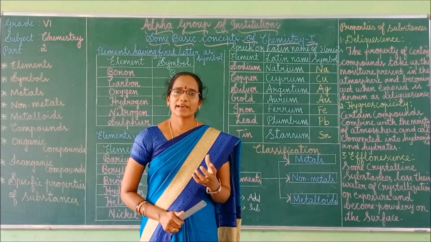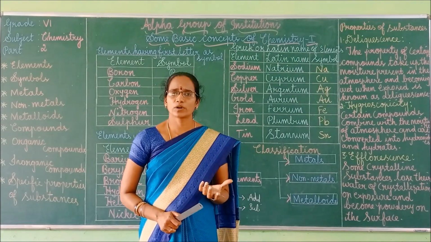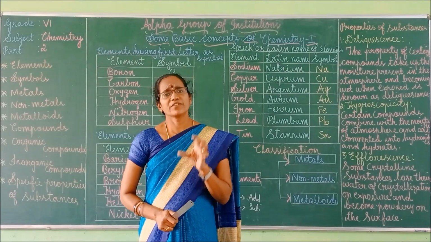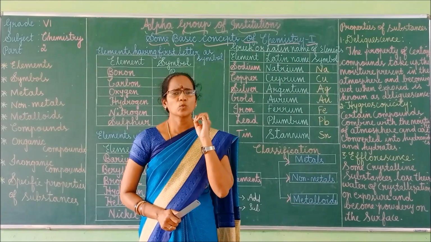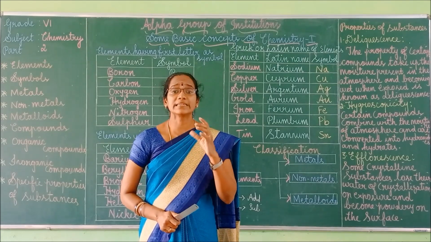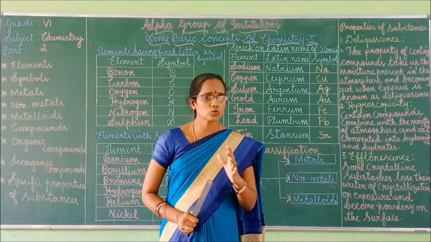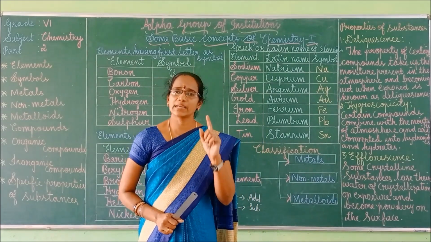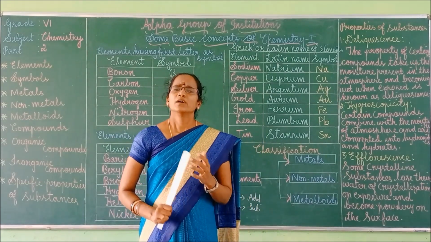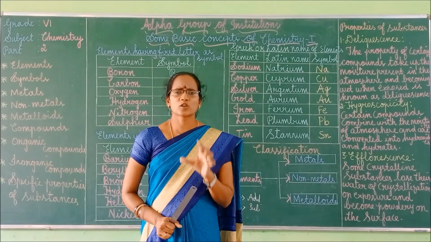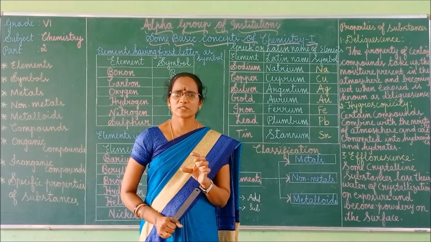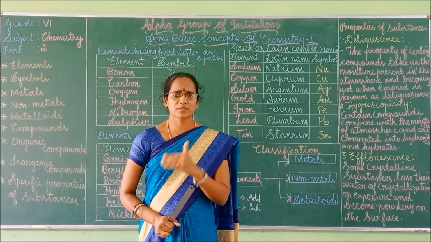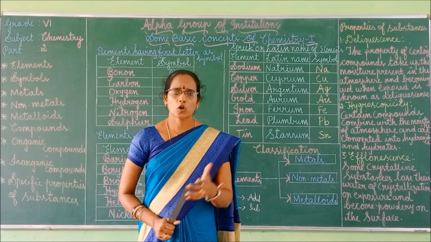But diamond is a form of carbon only. Even though it comes under non-metals, diamond is very hard in nature. It is the hardest naturally occurring substance. Non-metals are generally soft, but carbon, in the form of diamond, is the hardest naturally occurring substance. Carbon is nothing but a non-metal.